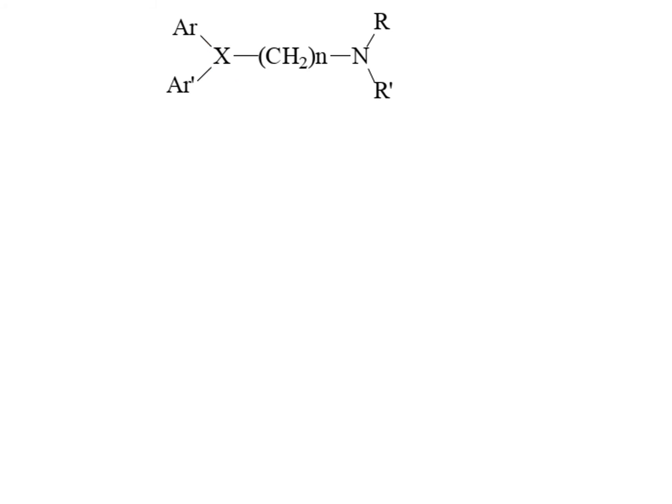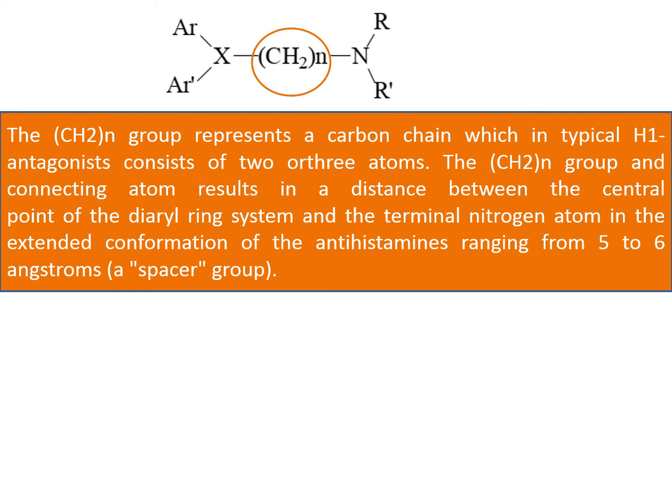Fine. Next, the last group, that is the CH2 group. The CH2N group represents a carbon chain which in a typical H1 antagonist consists of 2 or 3 atoms. The CH2N group and connecting atom result in a distance between the central point of the diaryl ring system and the terminal nitrogen atom, in the extended conformation of the antihistamine, ranging from 5 to 6 angstrom, or we can say that it also serves as a spacer group. Fine.